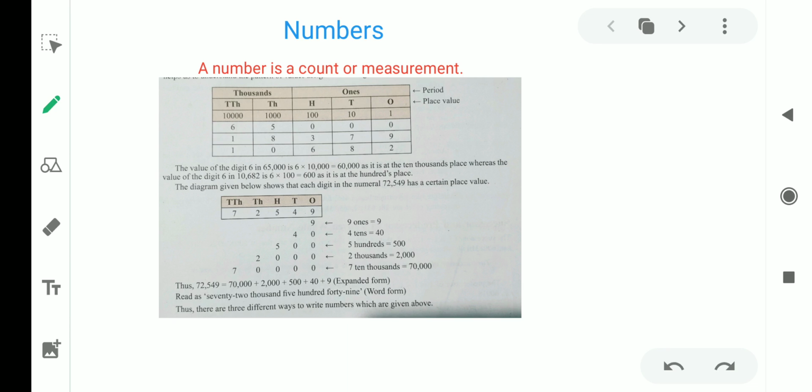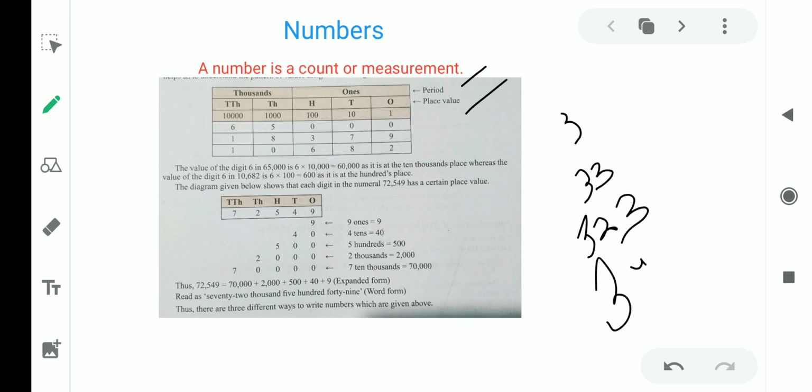To read the digits of a number we have place value. You can see in this picture there is a place value chart and the periods. First of all you should know this is a 1 digit number, 2 digit number, 3 digit number, and suppose this is a 4 digit number, and likewise we can write any number of digits.